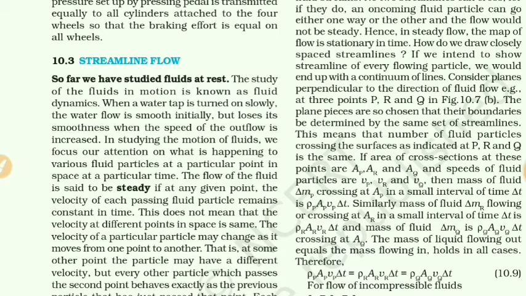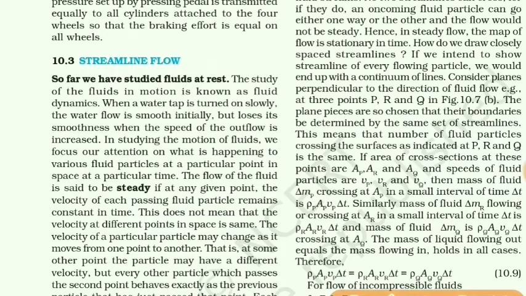In our previous lectures of this chapter, we have studied about fluid statics, means when the fluid is stationary and the effects related to it.